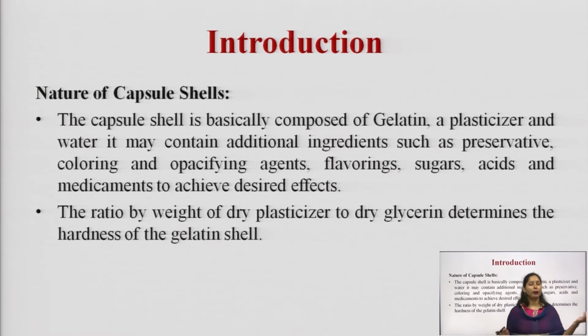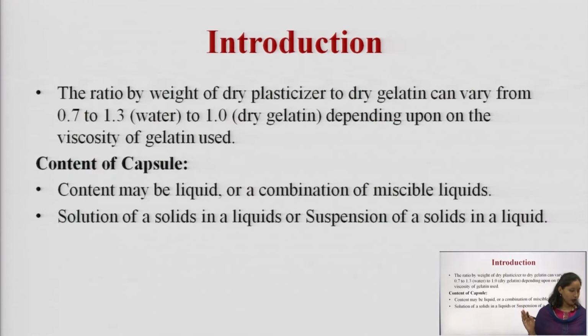The ratio by weight of dry plasticizer to dry gelatin determines the hardness of the gelatin shell. So, this ratio is responsible for the rigidity of the gelatin shell. The ratio by weight of dry plasticizer to dry gelatin can vary from 0.7 to 1.3 water to 1 dry gelatin depending on the viscosity of the gelatin used.